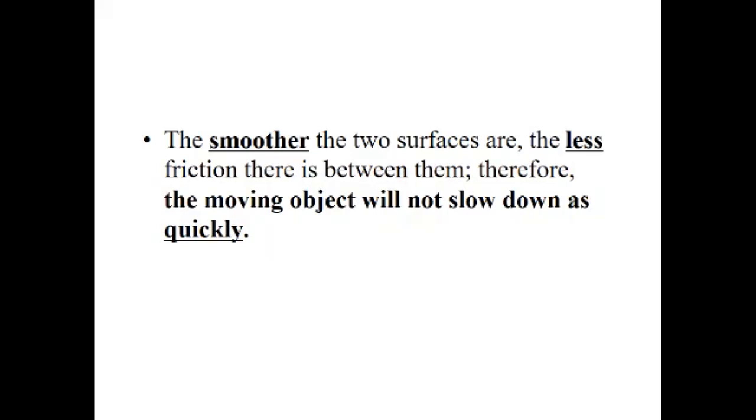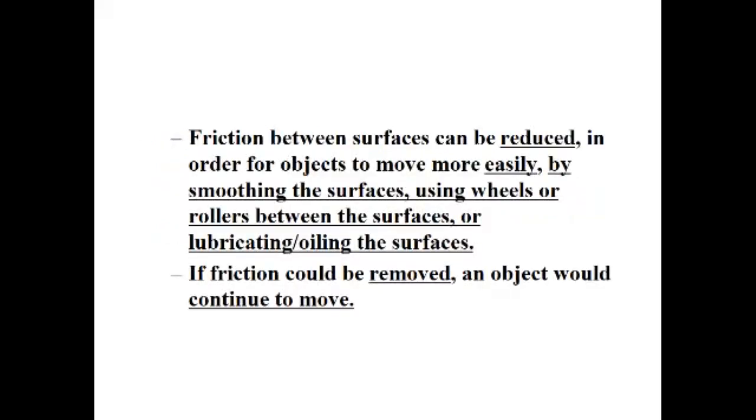That's why, if you spread some grease, mobile oil or other oil on the floor and you come and step on it, you will fall down. So it is friction. We use friction between surfaces in daily life to reduce it so that objects move easily. In a fan we put grease as a lubricant so that the roller can move easily. Lubricating oil on a surface reduces the friction.